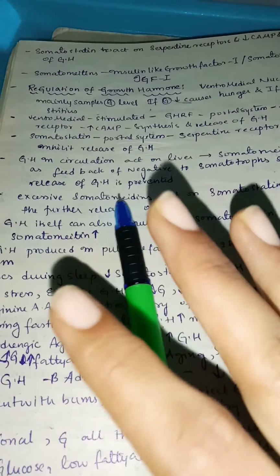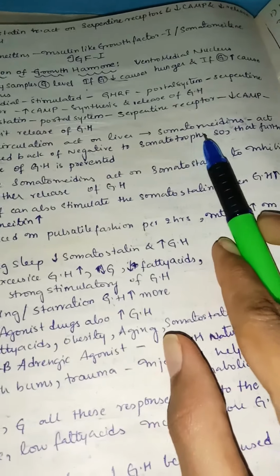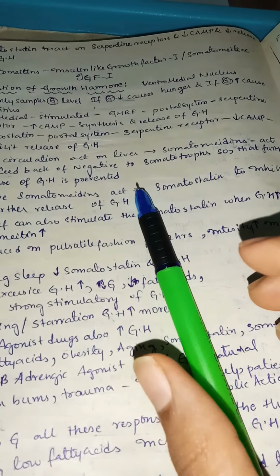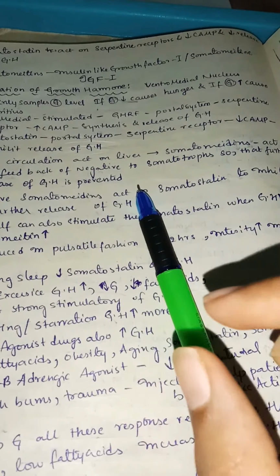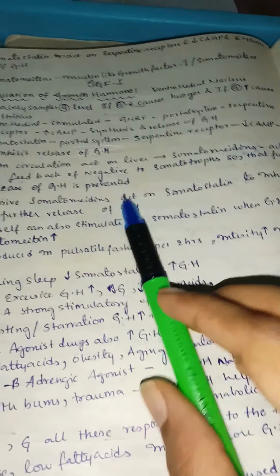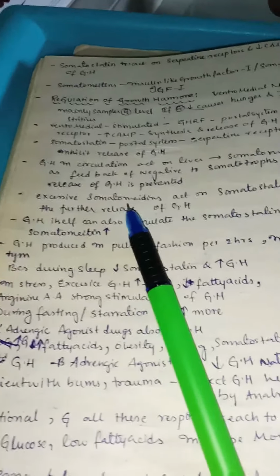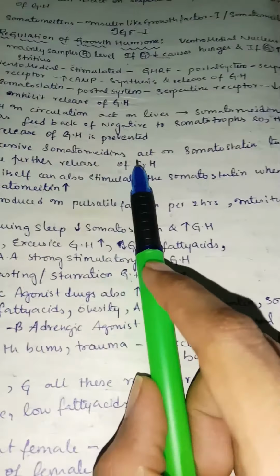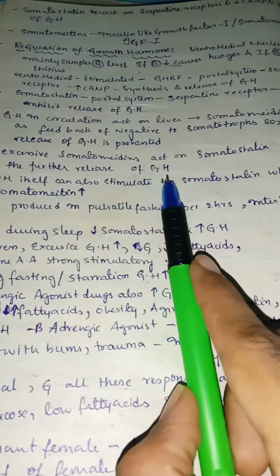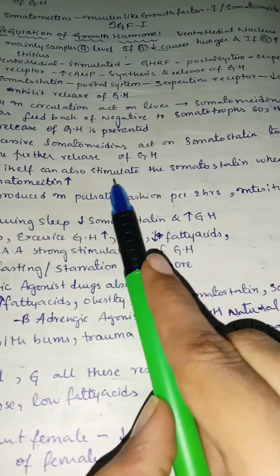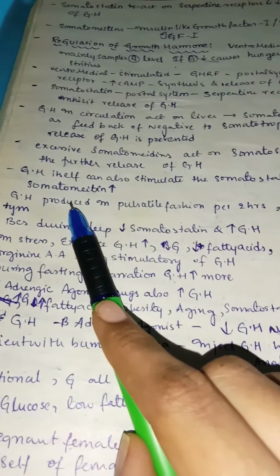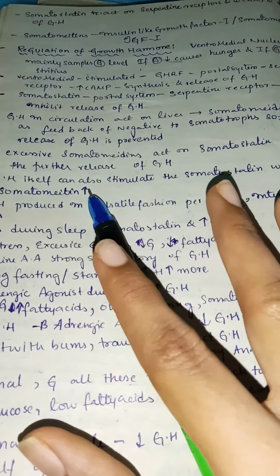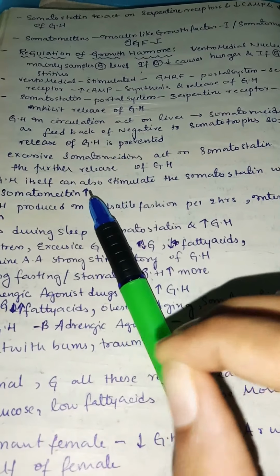So what they are saying, for example, if growth hormone is very high in the circulation, then somatomedins act as a negative feedback to somatotrophs. So somatomedins tell the somatotrophs that there is already a lot of growth hormone, that is the growth hormone which is coming, so that further release of growth hormone is prevented. So remember, whenever there is a lot of growth hormone in your blood, then the further release is prevented by somatomedins. And excessive somatomedins act on somatostatin to inhibit the further release of growth hormone. So the growth hormone itself can also stimulate the somatostatin when the growth hormone is very high. So remember, somatomedin can lead to inhibition of growth hormone via somatostatin, or else even growth hormone itself can also stop its overproduction.